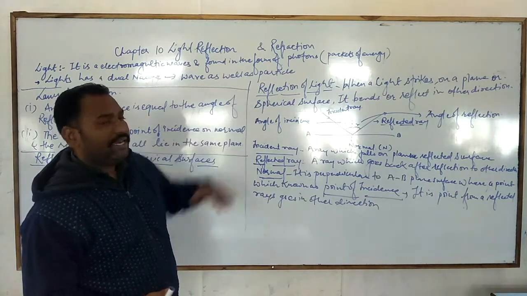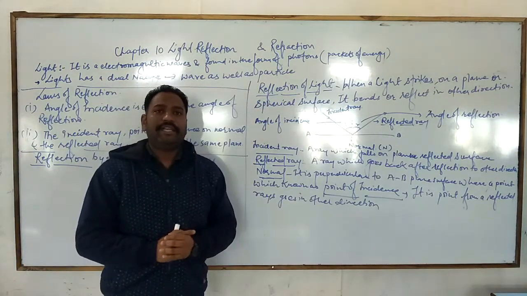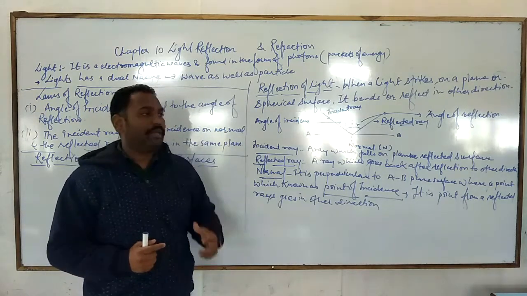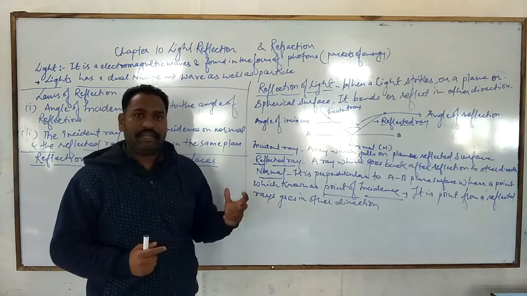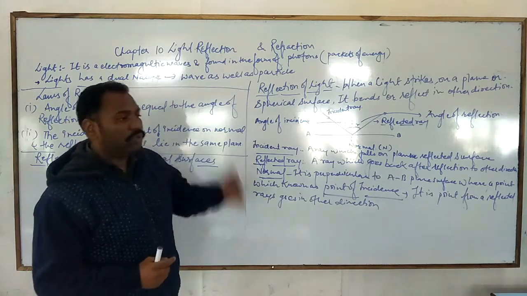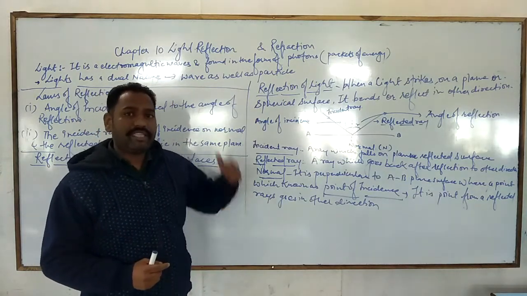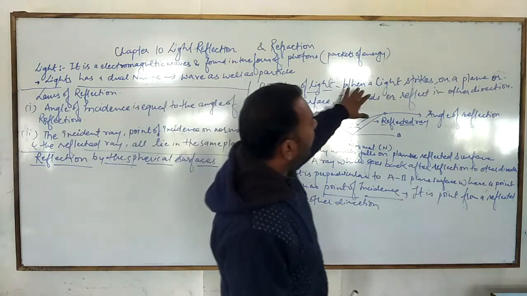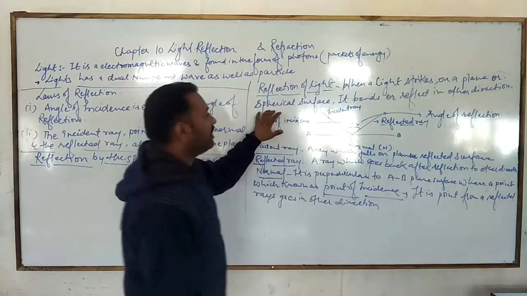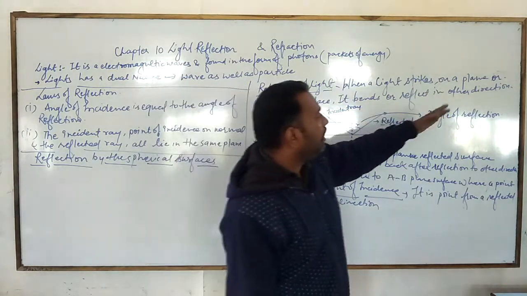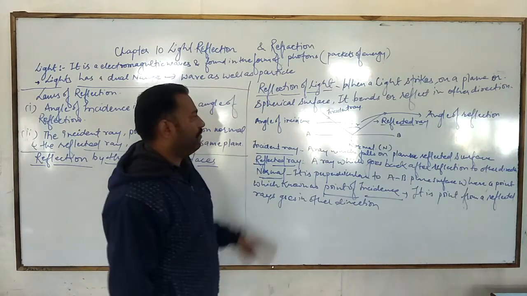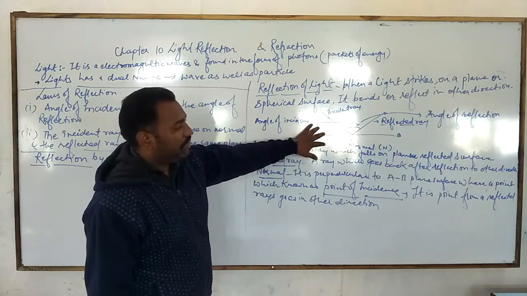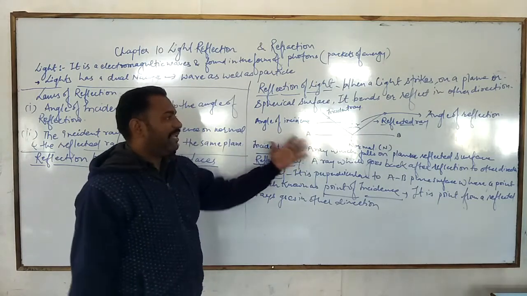Reflection of light is just a simple thing: when a light strikes on any particular plane polished surface, or maybe a plane reflecting surface, it will go to the other side, making the same angle with the normal. So when a light strikes on a plane or a spherical surface, it bends or reflects in the other direction. It is known as reflection of light. This is the simple nature followed by reflection of light in the plane surface area.